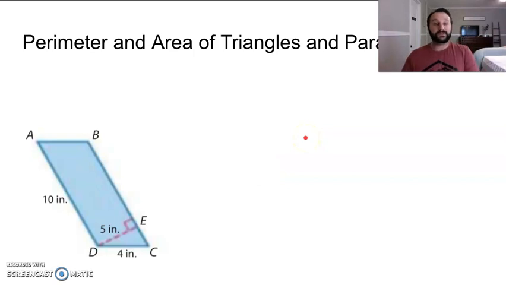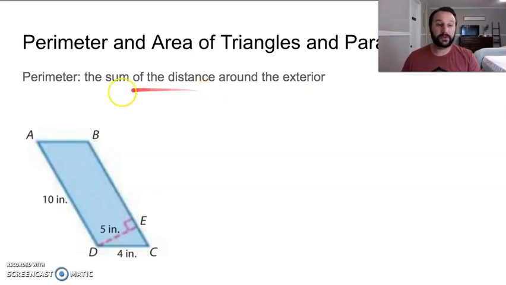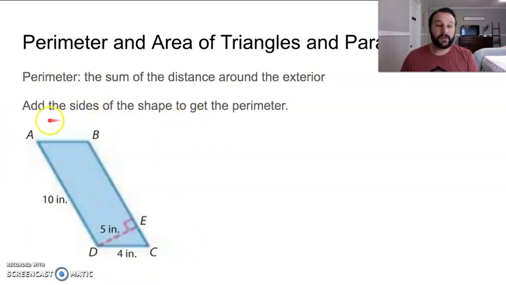Okay, so let's look here. Perimeter and area of triangles and parallelograms. First, we're going to just describe perimeter, the sum of the distance around the exterior of any shape, and really what we need to do in order to calculate this is to add the sides of the shape, and that's how we get the perimeter.